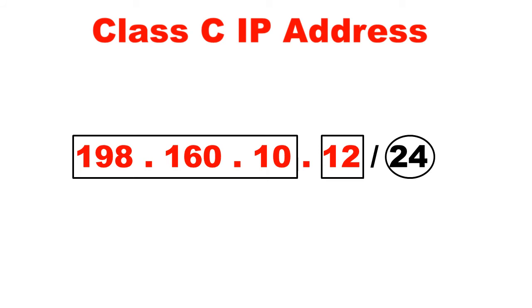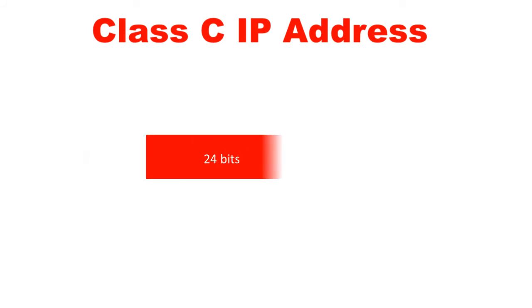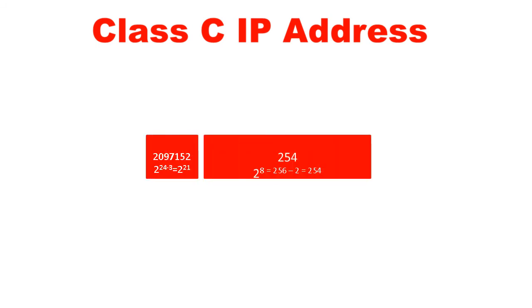Therefore, we can have 2097152, that is 2 to the power 24 minus 3 equals 2 to the power 21, possible networks in class C category of IP addresses, because 3 bits out of 24 bits are kept reserved for identification of the network